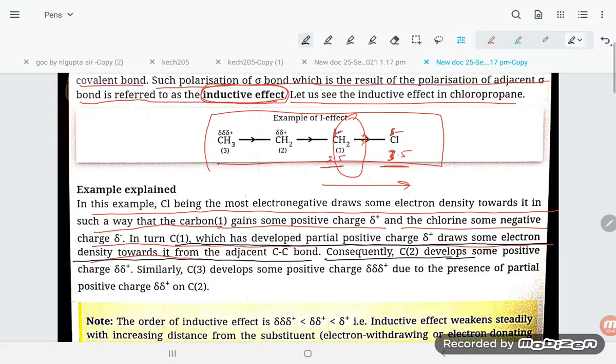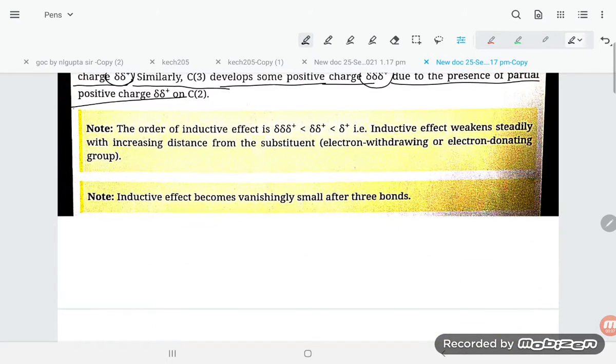Consequently, C2 develops some partial positive charge, so double delta positive. Similarly, C3 develops partial positive charge, triple delta, due to the presence of partial positive charge. So this one is also acquiring a little bit of positive charge.